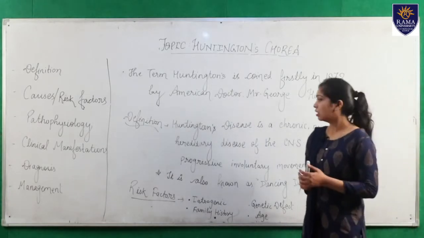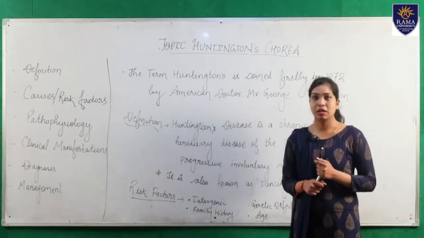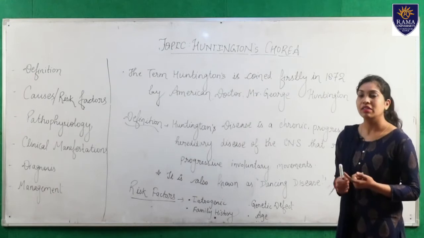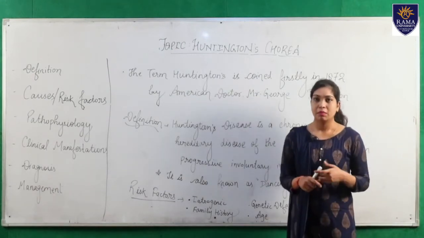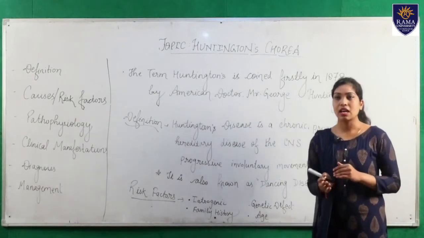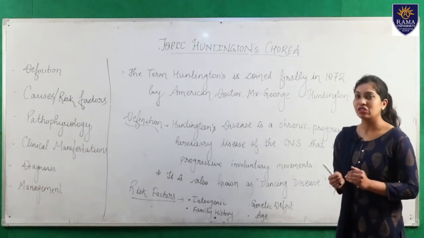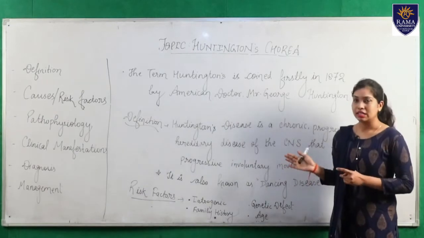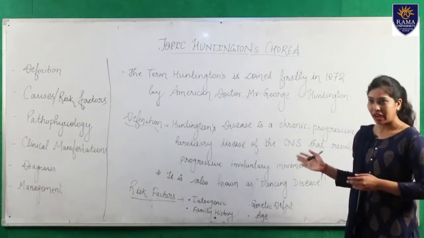One important thing to remember is that there are two parts: one is the basal ganglia and the second is the cerebral cortex. The basal ganglia and cerebral cortex are responsible for the cognitive functions and movement of our body. In this disease, both of these parts are affected.